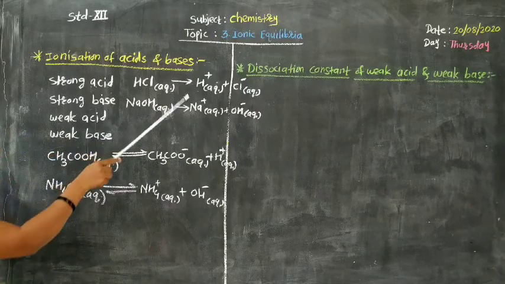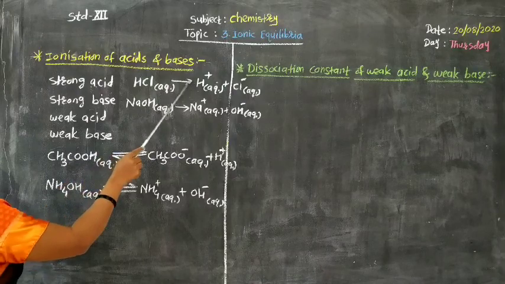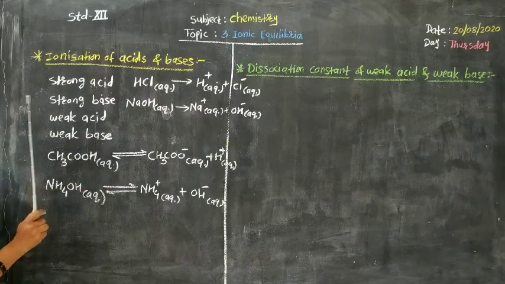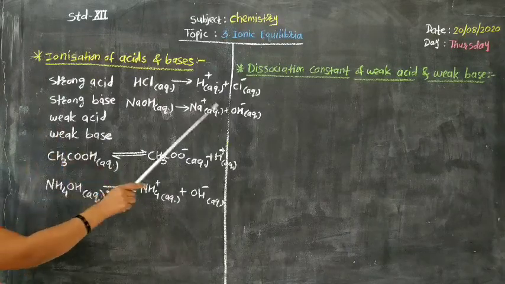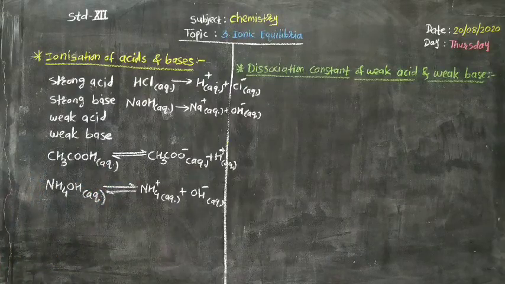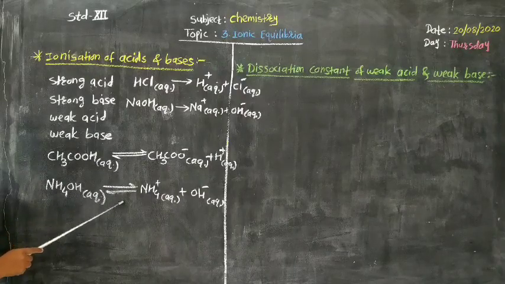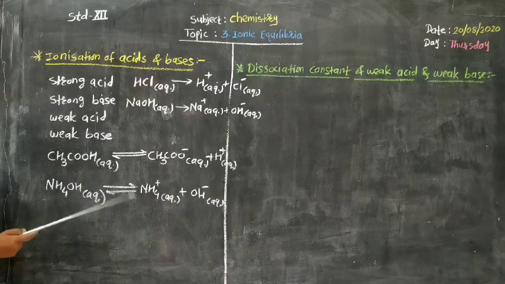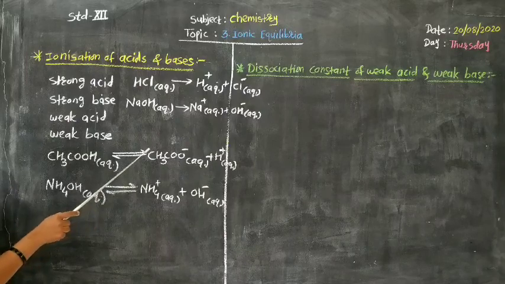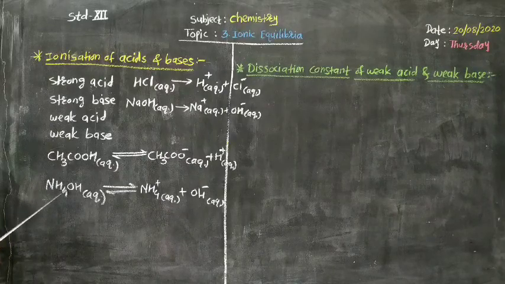Now you can see the difference between first two reactions and last two reactions. In first two reactions, only single headed arrow is shown. This means 100% dissociation, almost complete dissociation of these substances, and therefore they are the strong acids and bases respectively. While in these two reactions, an equilibrium arrow or reversible arrow is shown. This means there is partial dissociation or very low extent of ionization of that particular acid and base. Therefore, they are the weak acids and weak base.